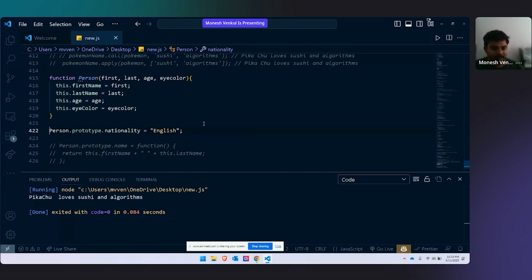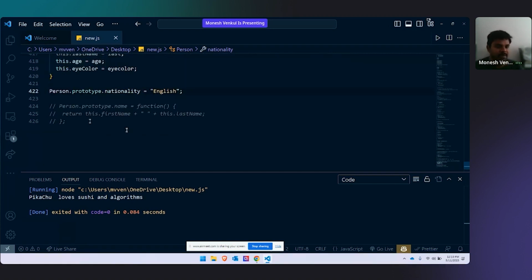Now when we want to add a nationality to this person, we need to type person dot prototype dot nationality equal to English. Also, when I want to add a new function, we need to say person dot prototype dot name, which is a function.